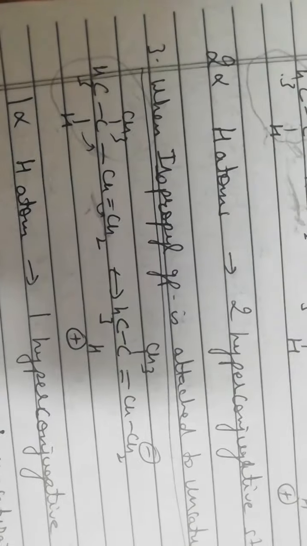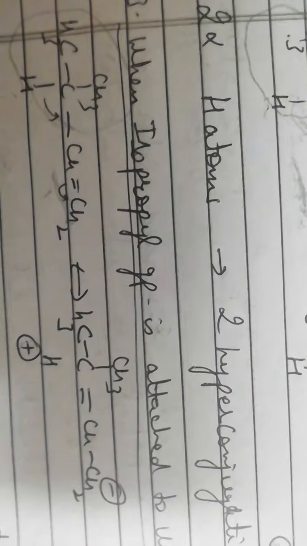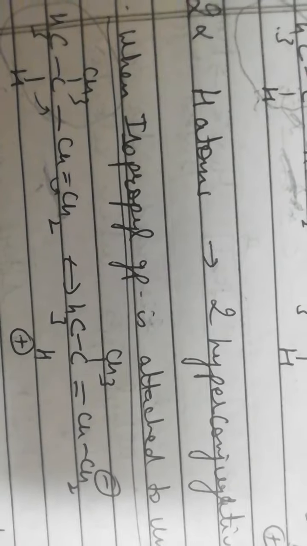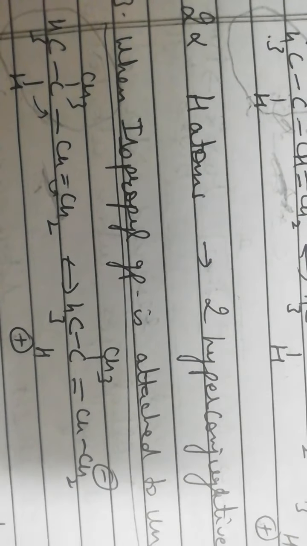Now what are the applications of hyperconjugation? This concept of hyperconjugation is widely used in the study of organic chemistry, like it helps to explain the relative stability of alkenes. It also helps us to explain the relative stability of carbocations and free radicals.